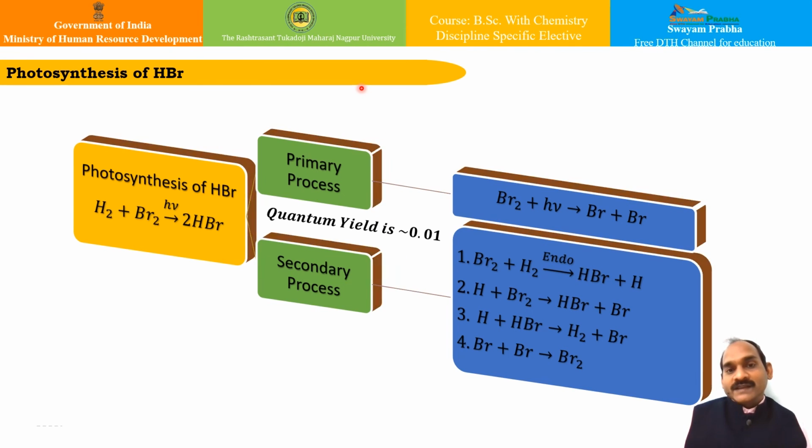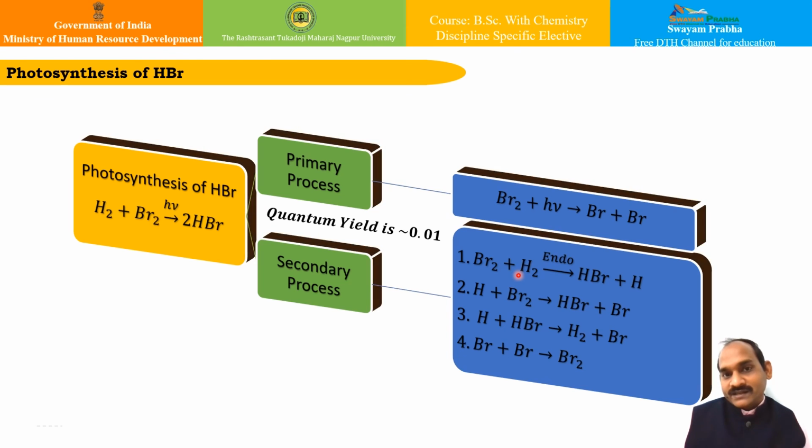What this mechanism is particularly shown over here. The primary process is the bromine molecule on absorption of energy giving you this particular part, that is bromine radicals, and in the secondary process, the product of the primary process then takes part.